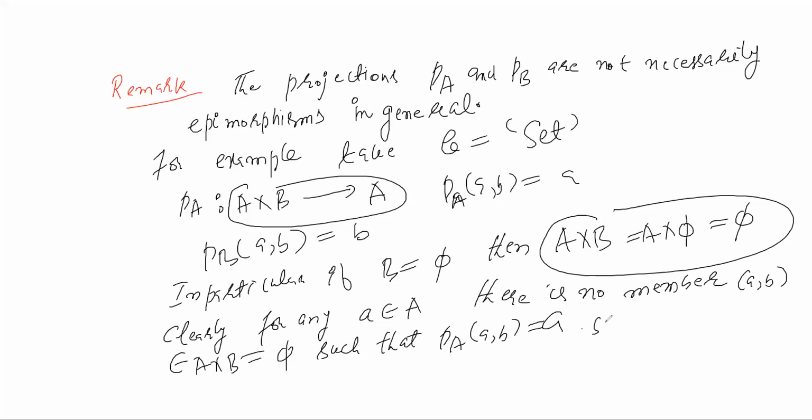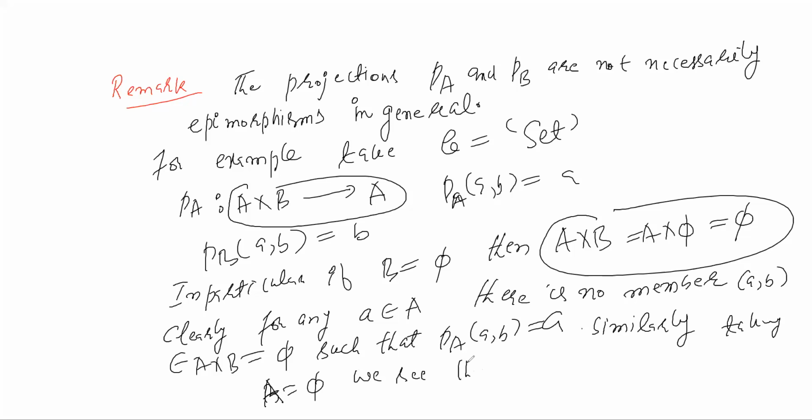Similarly, taking A equal to phi, we see that PB is not surjective.